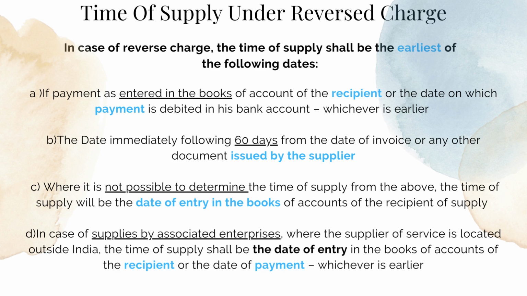Where it is not possible to determine the time of supply from the above, the time of supply will be the date of entry in the books of accounts of the recipient of supply. In case of supplies by associated enterprises, where the supplier of service is located outside India, the time of supply shall be the date of entry in the books of accounts of the recipient or the date of payment, whichever is earlier.